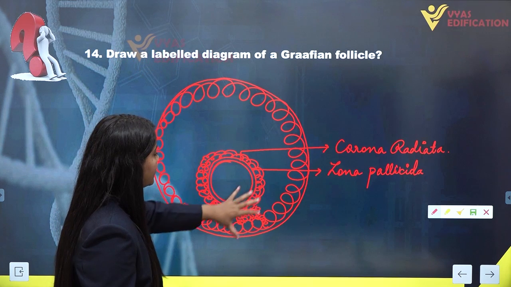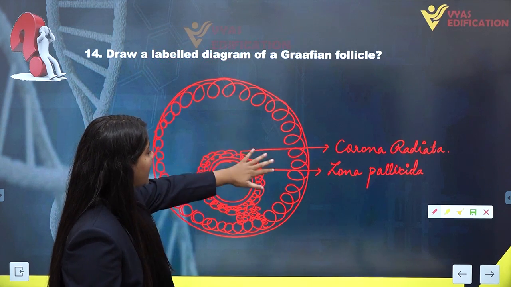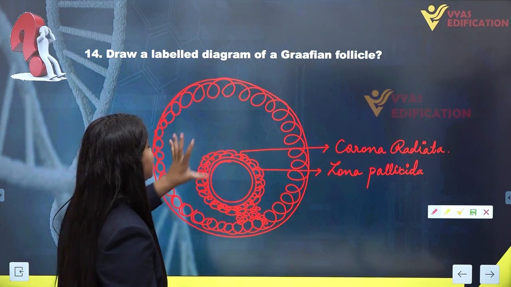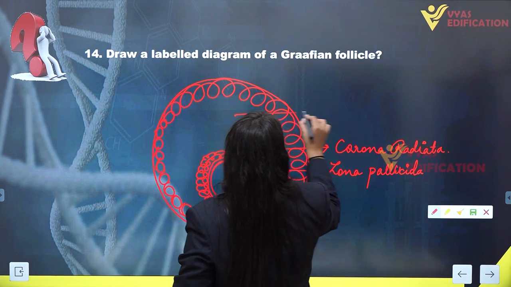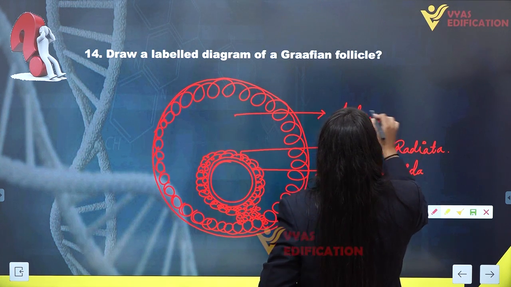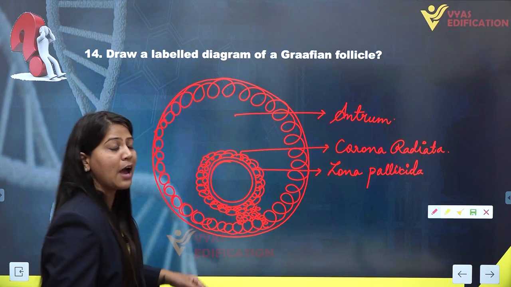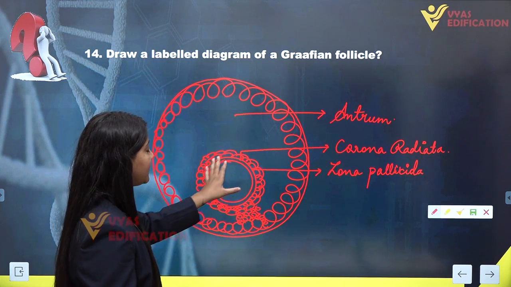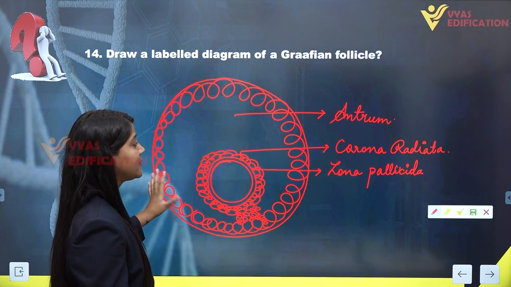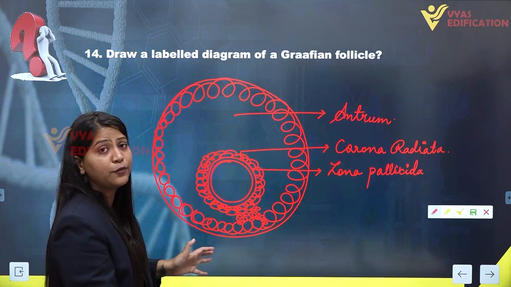Now, this is the structure of the Graafian follicle, and this cavity, this space you can see here in the Graafian follicle, is known as antrum, which is filled with fluid. This is the antrum or fluid filled cavity. Now this secondary oocyte has zona pellucida, corona radiata and granulosa cells. This is the complete structure of a Graafian follicle.